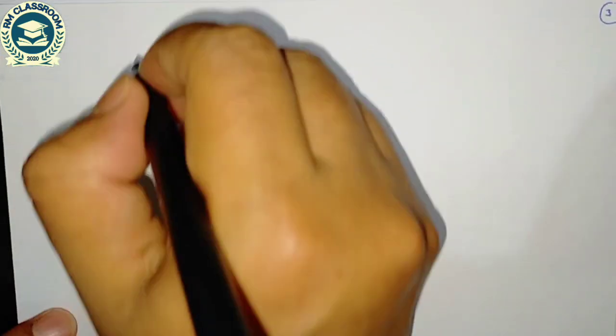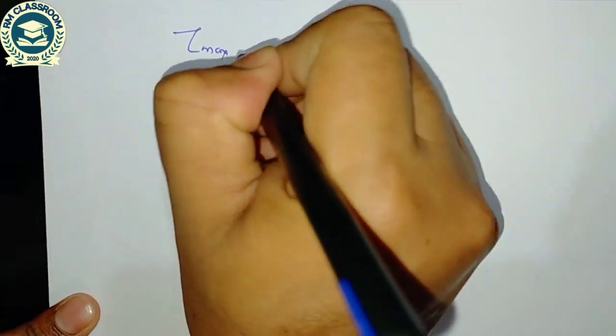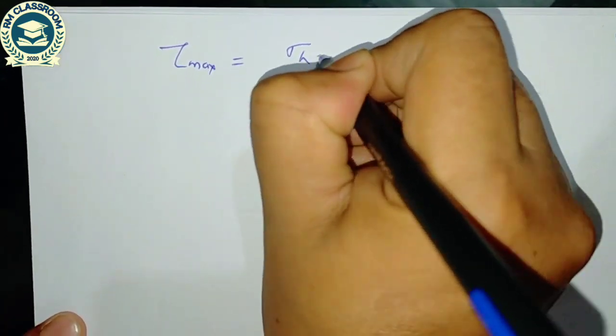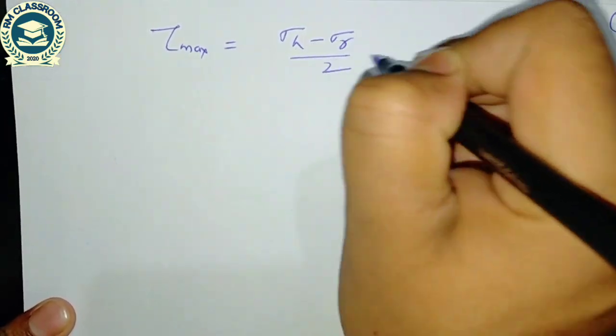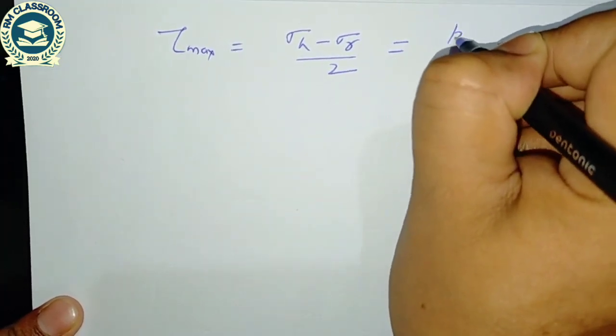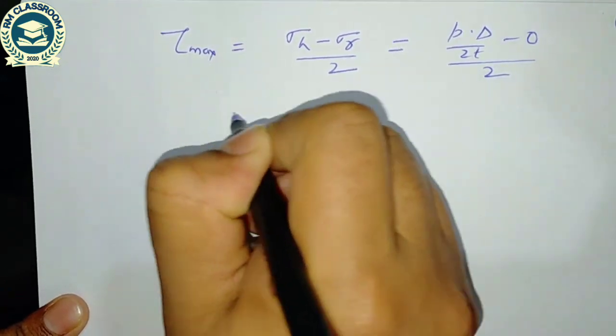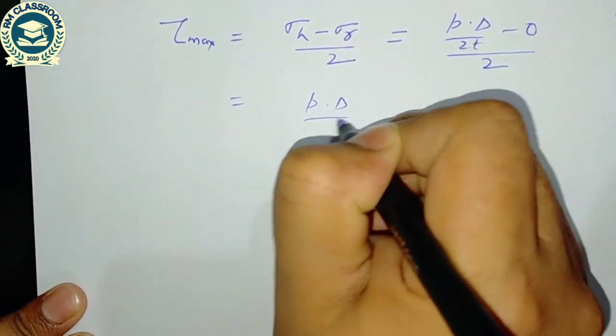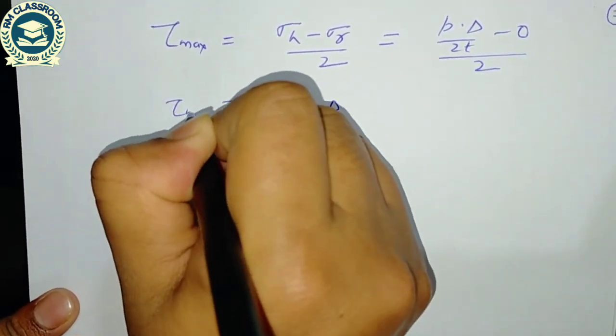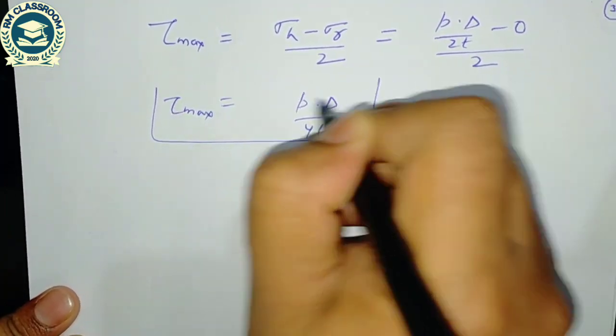So the maximum shear stress is equal to sigma h minus sigma r divided by 2, PD by 2T minus 0 divided by 2. So P into D divided by 4T will be the maximum shear stress.